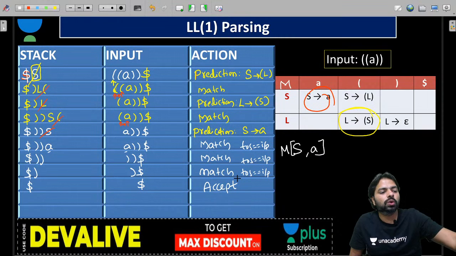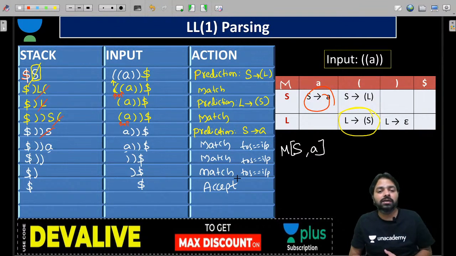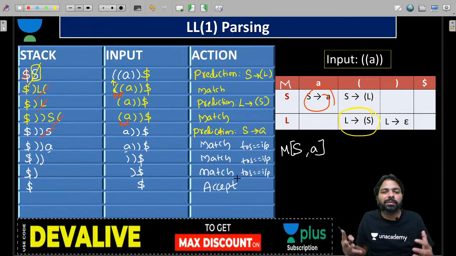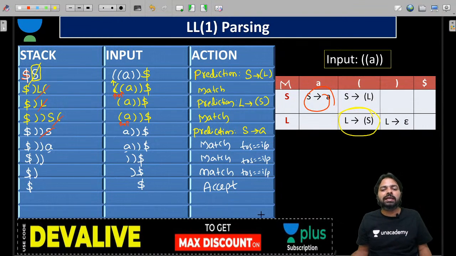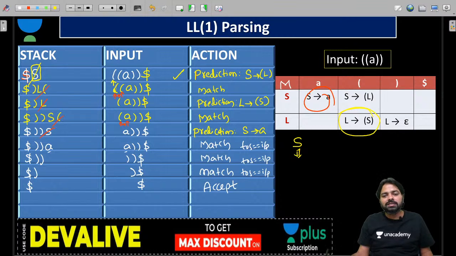Yes. So slowly, but is it really important for the exam? Not at all. But what is important? This is nothing but a practical implementation of LMD, guys. How is this a practical implementation? Look, if you start with S, the first prediction is L, and the second prediction you can see is S, and the third prediction we have seen is A. Okay, whatever, here you can do that.